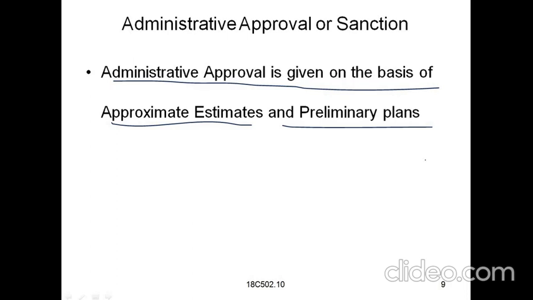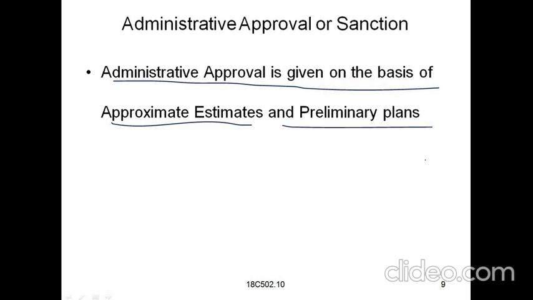Preliminary estimates means that before starting the project we have to estimate how much the project will cost totally from start to completion. When the project will be started and when it will be completed, if any problem occurs, what are the losses, and if the project is successfully completed, what are the profits.